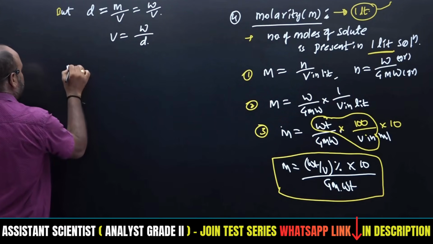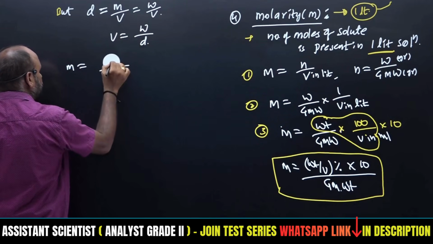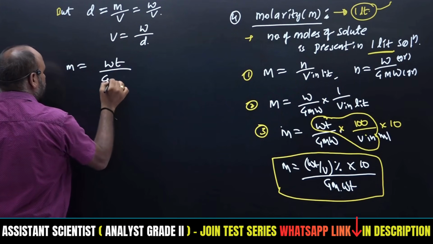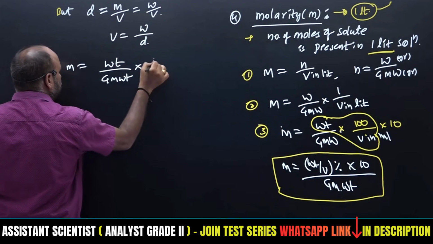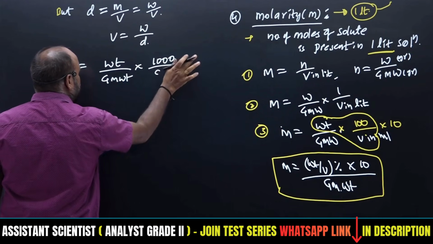That is, molarity is equal to weight by gram molecular weight into 1000 divided by, in case of V, what do we have to write?